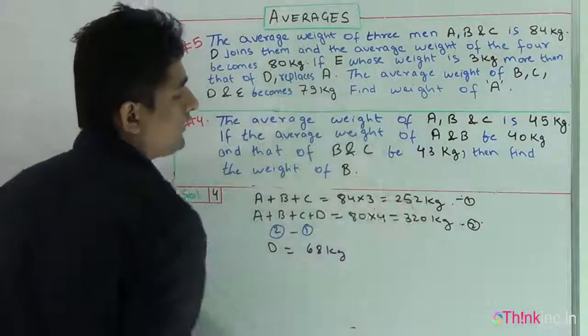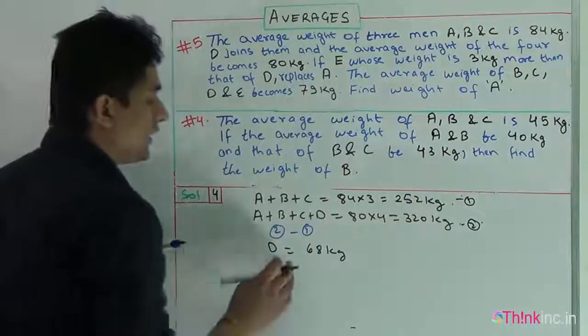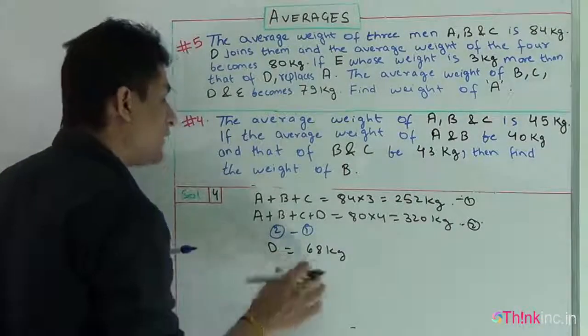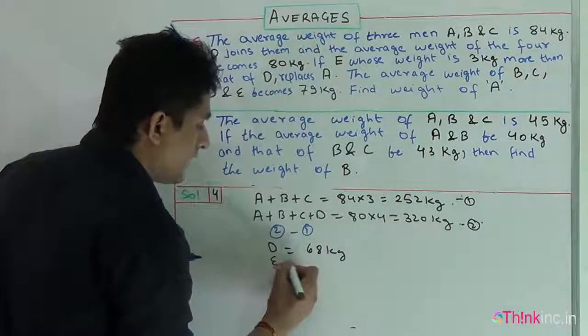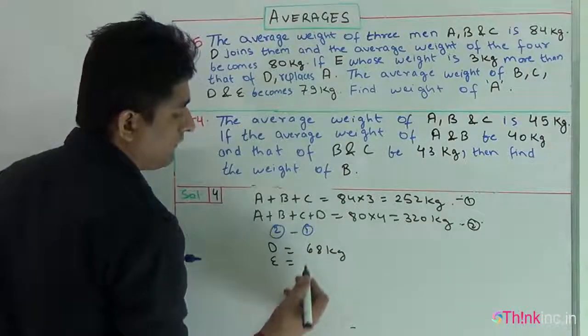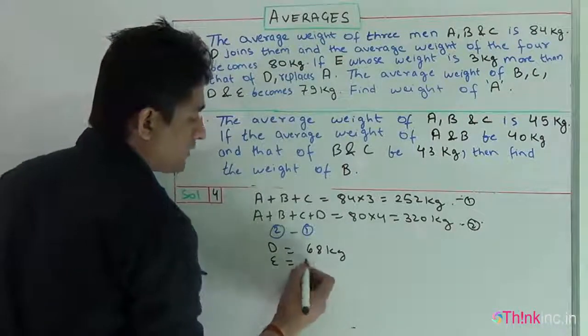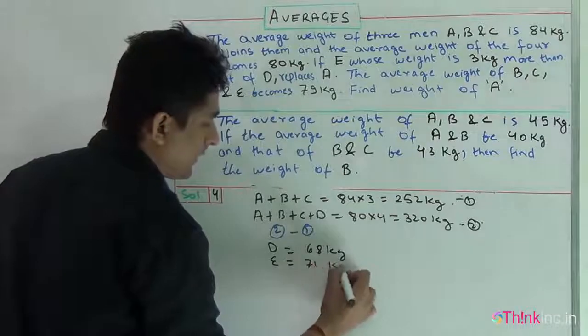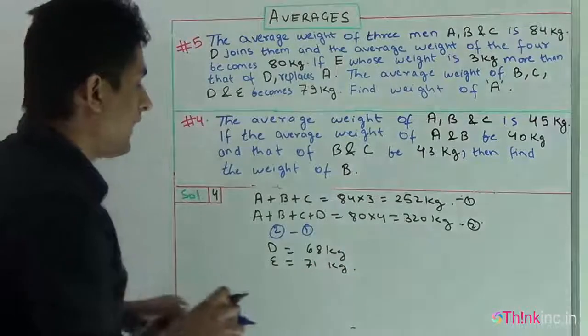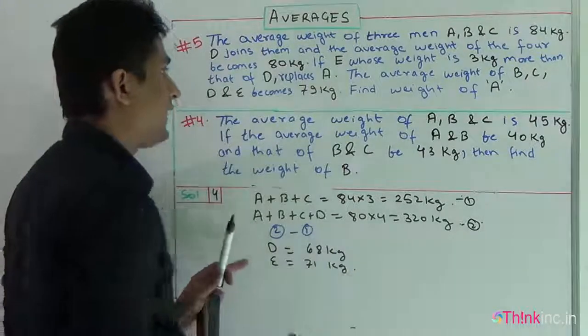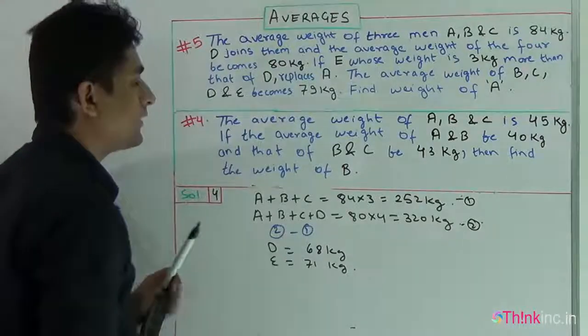320 minus 252 is 68 kg. So I've got the weight of D. Now I can find the weight of E, which is 3 kg more than that of D. So it will come out to be 71 kg. Okay, I think this equation is clear. Up to here, the equations are clear to you now.